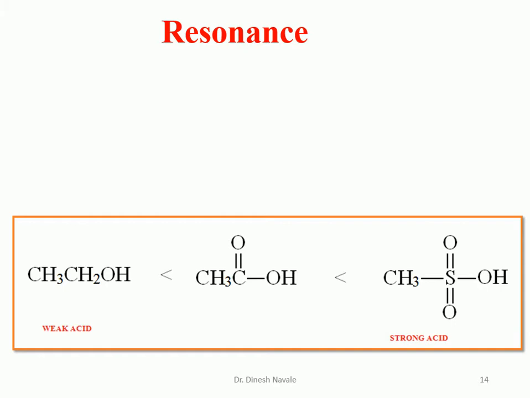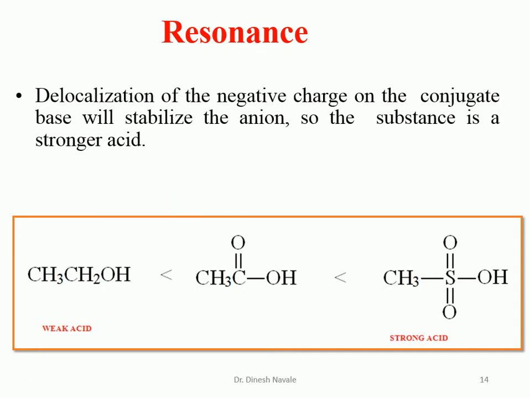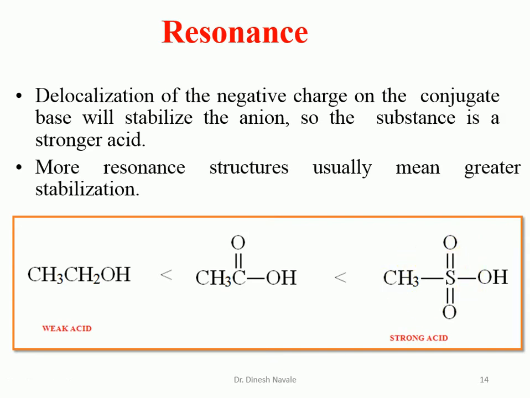So resonance we have seen. What are the applications of the resonance effect now? If we see the applications of the resonance effect, there are 3 compounds we have given. One is ethyl alcohol, acetic acid, and methane sulfonic acid. After losing the proton, ethyl alcohol will form the ethoxide ion as the conjugate base. Acetic acid will form the acetate ion as the conjugate base, whereas the sulfonic acid like methane sulfonic acid will form the methane sulfonate as the conjugate base.